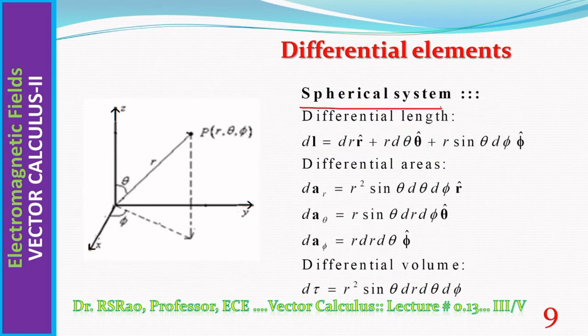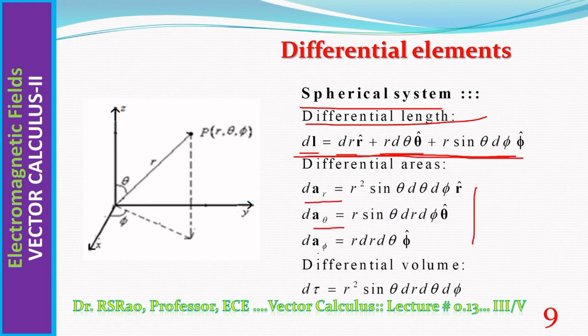Now spherical system. Differential length dl is dr r cap, r d theta theta cap, r sin theta d phi phi cap. This is the expression for differential length. Differential area. One can form a parallelepiped resulting in 6 faces. 2 faces in r direction, 2 faces in theta direction, 2 faces in phi direction. R direction faces, one in positive r, another in negative r, and so on and so forth. So these are radial component, theta component, phi component. This is the expression for volume.